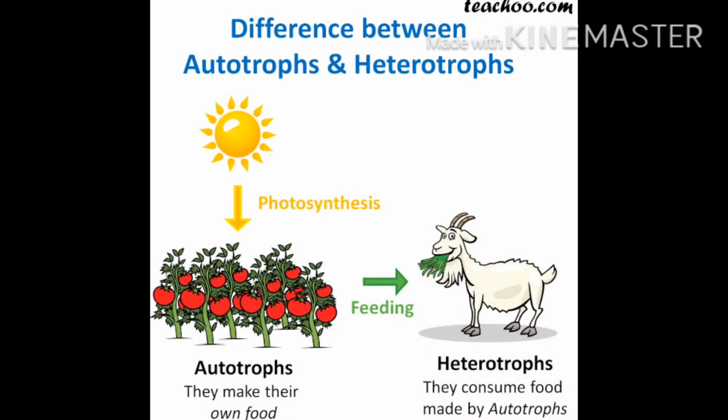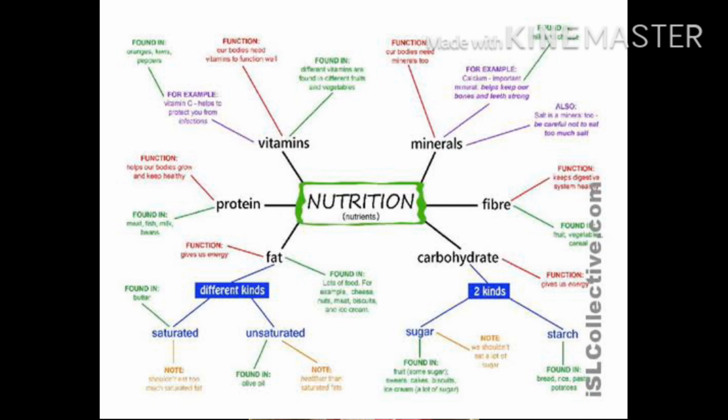So that's it for the day. Let's recapitulate what we have done today. We have discussed nutrients. They are the components which are required by our body to do its functioning. There are different types of nutrients: carbohydrate, fat, proteins, vitamins, fibers. They are required by the body for its proper functioning and maintenance, that is growth and repair.